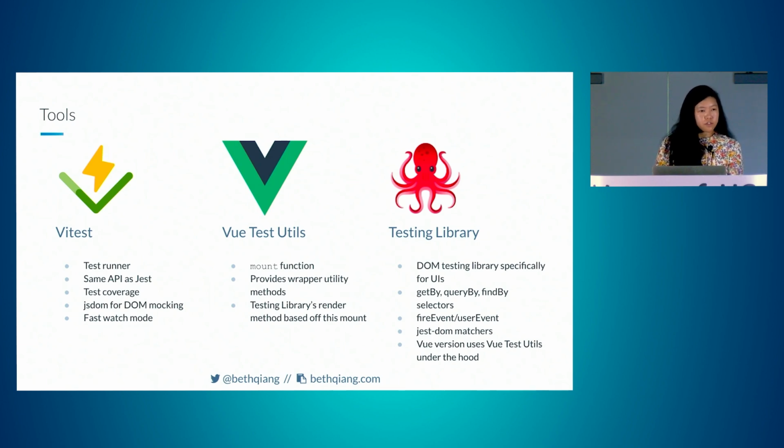Provides test coverage tools, jsdom for DOM mocking, and has a super fast, super cool watch mode that I really like. Vue Test Utils provides a mount function, which provides utility methods that you can interact and declare things on your UI with. And we'll get to this last point in a second.